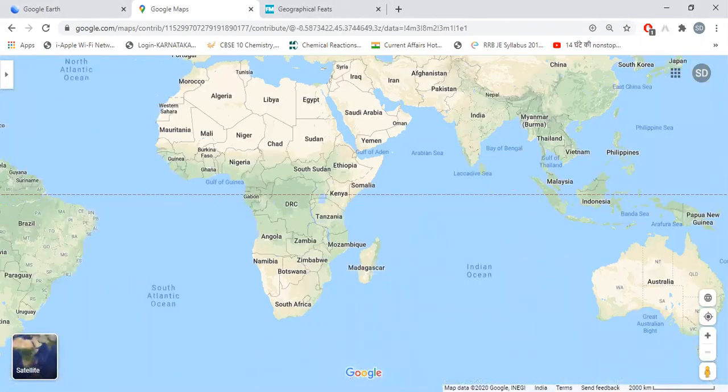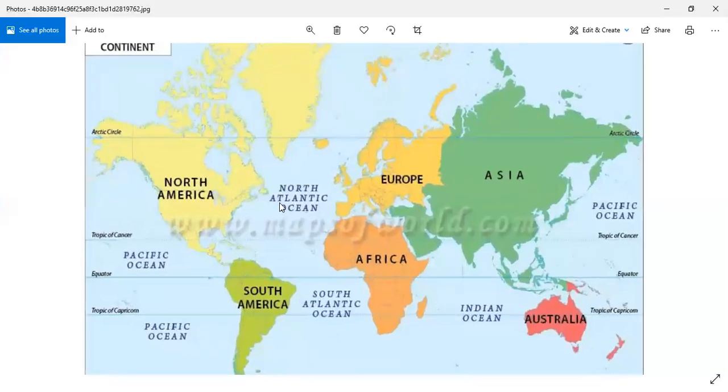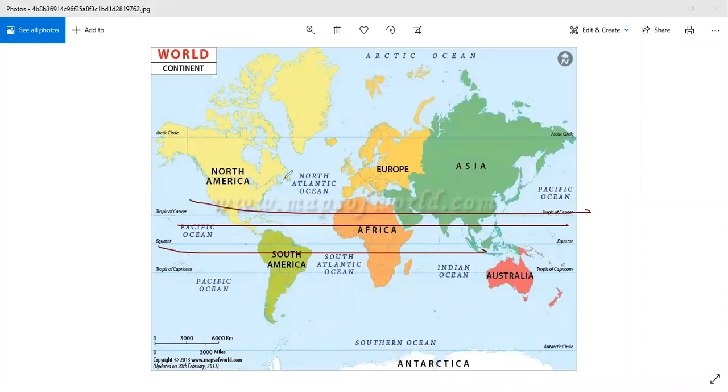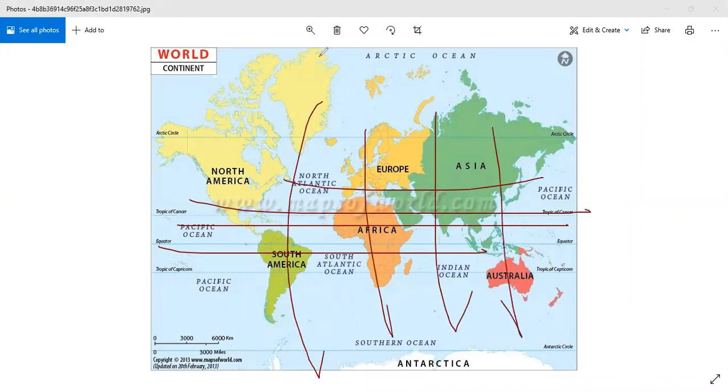One more thing I'd like to tell you is, as you can see, the world is surrounded by some lines called latitudes and longitudes. The horizontal lines are called latitudes, and the vertical lines are called longitudes.